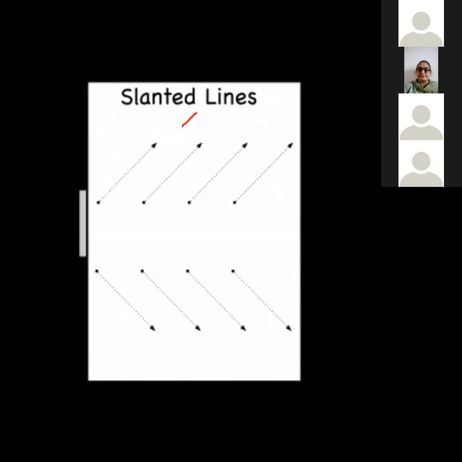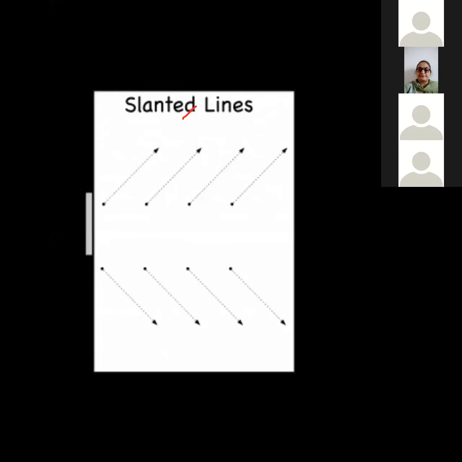What you have to do is use a scale and join these points like this. I'm doing it without a scale, but in your rough copy, you have to use a scale. You have to practice how to use a scale with the help of your mamas.